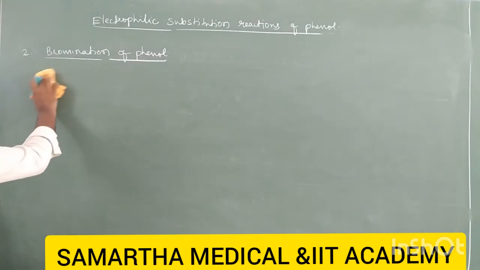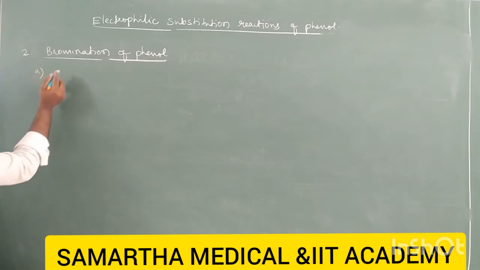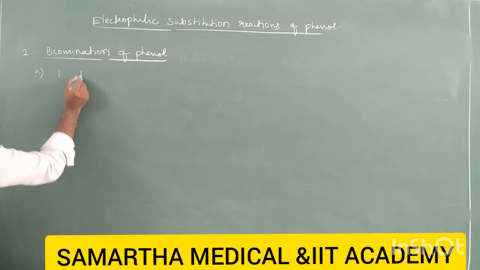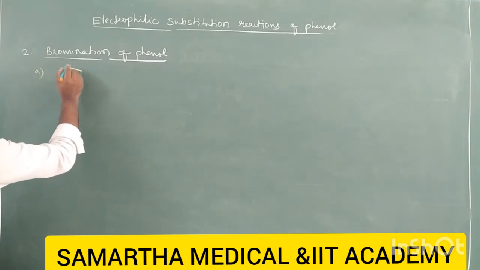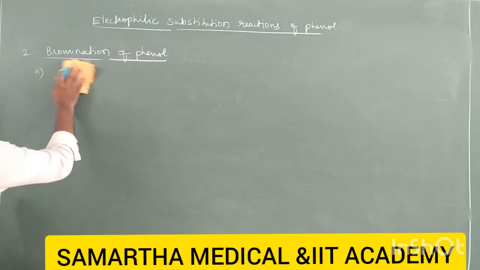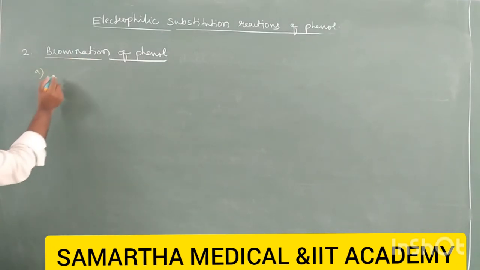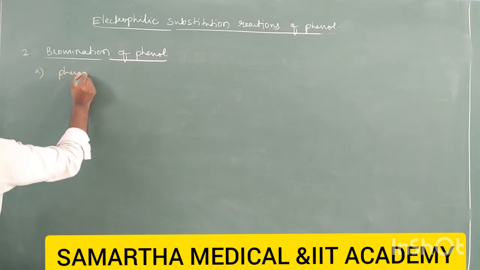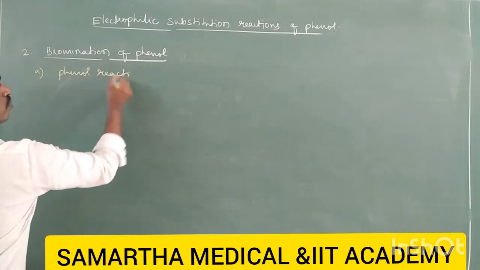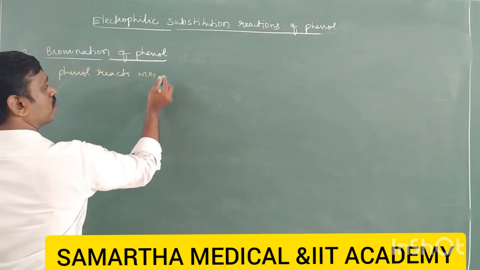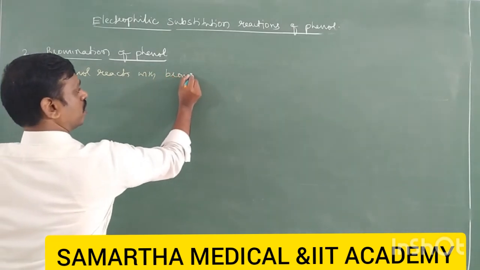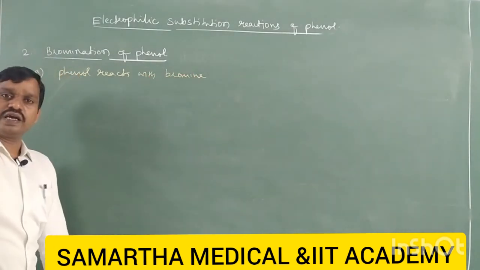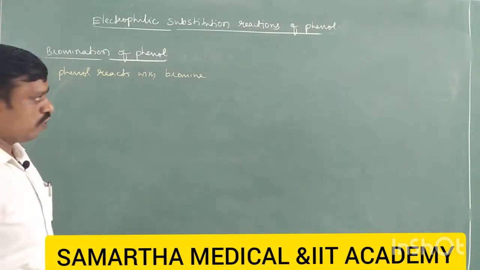In bromination in a less polar solvent, phenol reacts with bromine. This is the phenol. Write the words first: phenol reacts with bromine in a less polar solvent like carbon disulfide, or even chloroform.